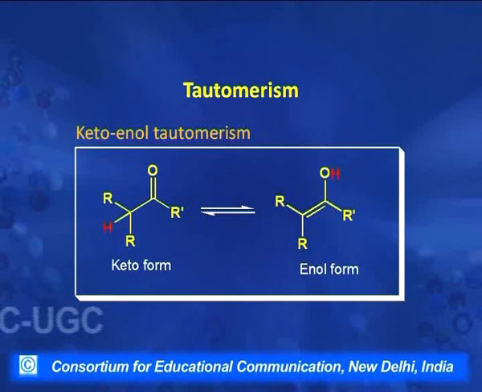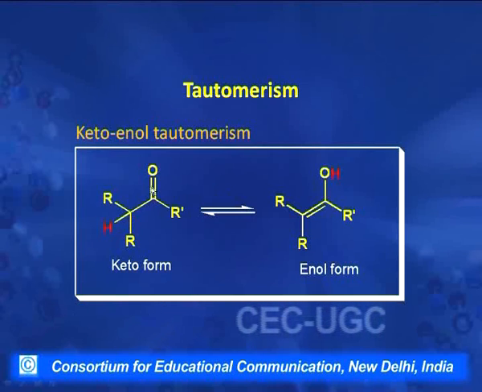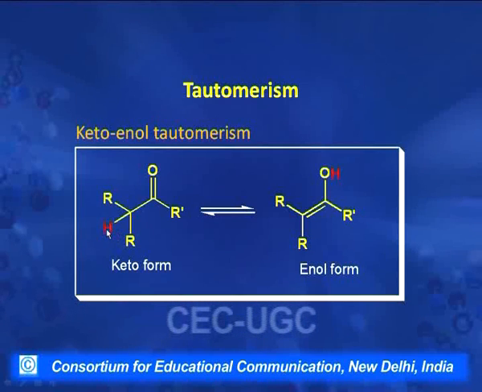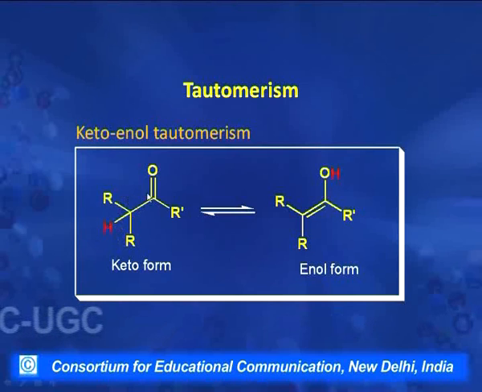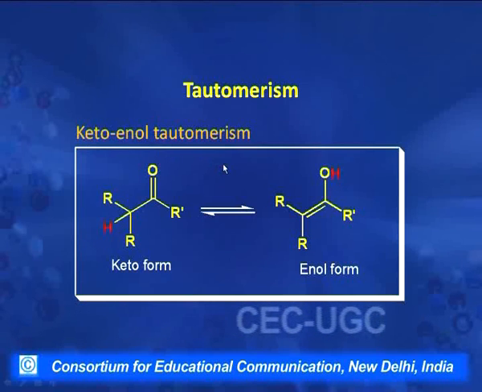Such as, this is an example in which the starting compound is a ketone. Now, what happens if on this carbon next to the carbonyl group, this hydrogen, this is actually a labile hydrogen, it leaves and this pair of electrons moves to form a bond here, and then pi electrons move to oxygen and this hydrogen goes to this oxygen and we get an OH group here.